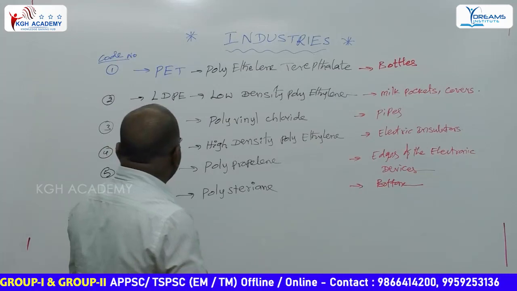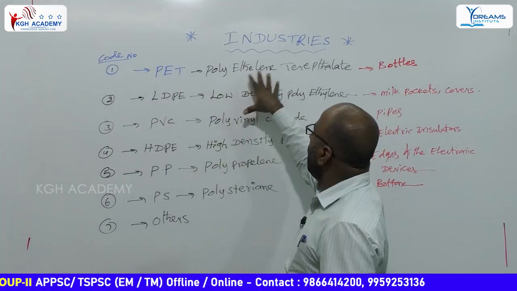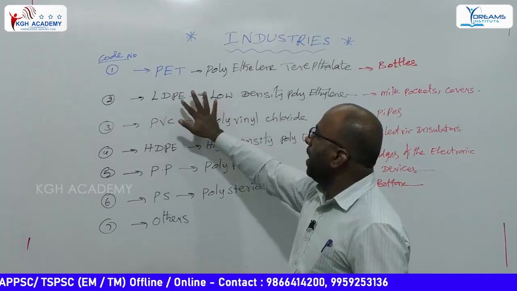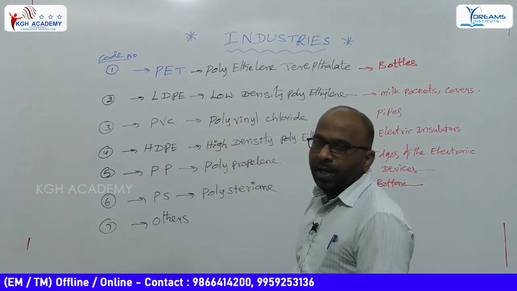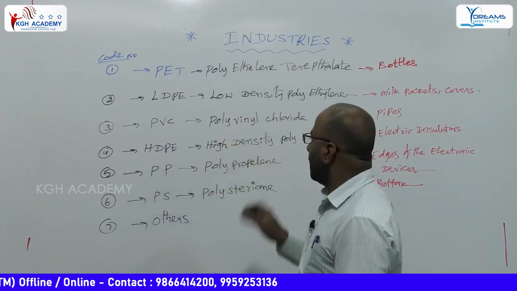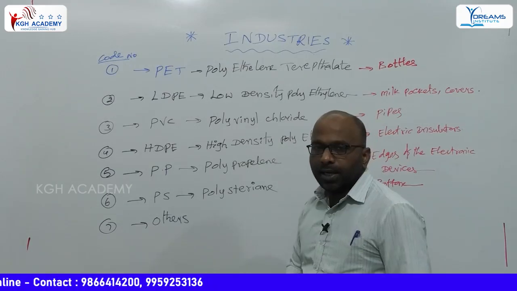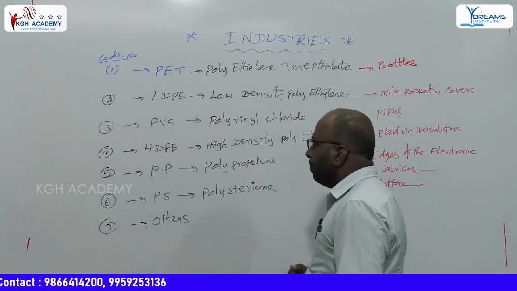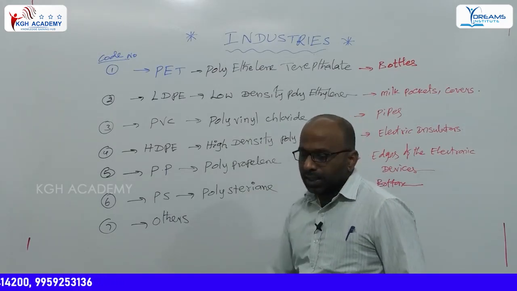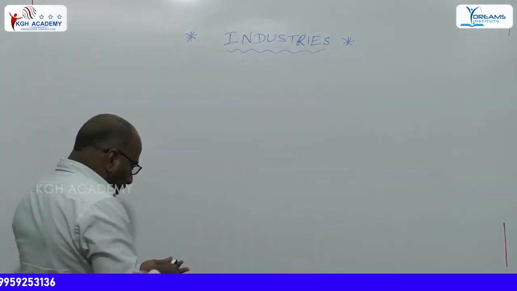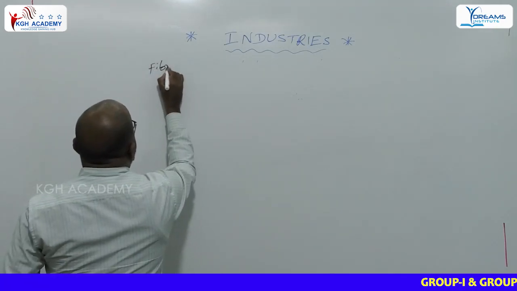Generally, the examiner asks definitions or abbreviations of these. PET means polyethylene terephthalate. LDPE, low density polyethylene, where PVC means polyvinyl chloride. HDPE means high density polyethylene. PP means polypropylene. PS, polystyrene. Seventh one is others. And in this chapter also, we have the fibers.